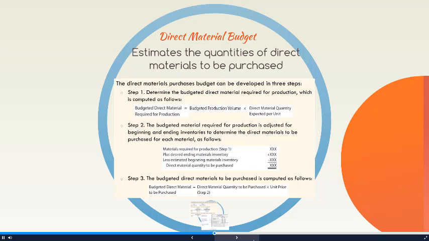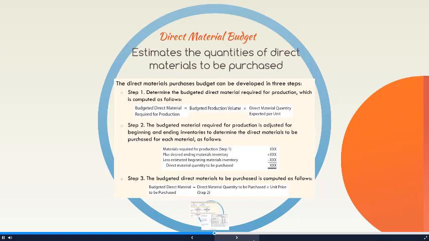In the second step of the budget, we again look at that equation, taking the materials required that we just figured out. We'll add that desired ending inventory because remember, we want to keep a little bit of a cushion there in case some of the materials are flawed or break. We want to make sure we have enough materials on hand. Then we would subtract our beginning inventory to get the direct materials we need to purchase.